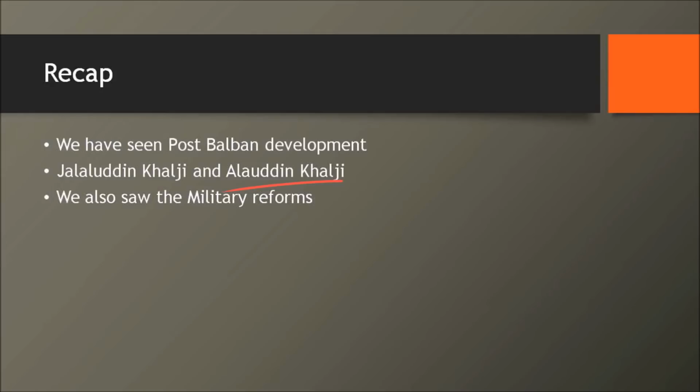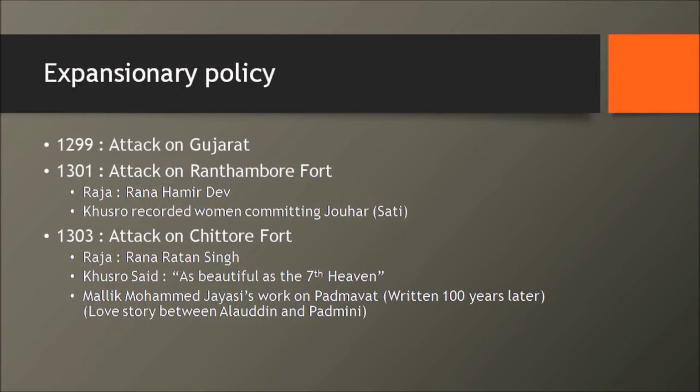Also, he was a very ambitious person. Last lecture, we had also spoken about the military reforms, how he feared the Mongols, how he also made a standing army to live in Delhi. Now, all the next coming things would be associated with this very point of military reforms of Alauddin Khalji. So let's first see the expansionary policy.